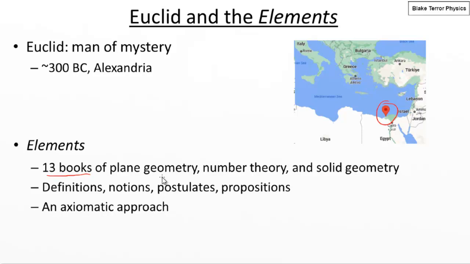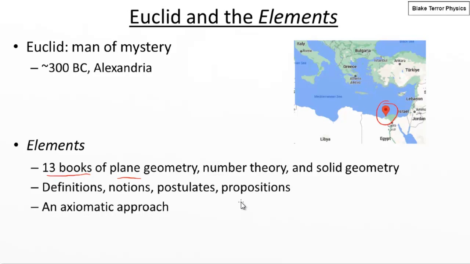And those 13 books cover a range of topics from, say, plane geometry. So that's two-dimensional geometry on flat surfaces, a plane. So that's your shapes, how you construct shapes, the properties of shapes. Then in the middle books, he moves on to number theory.